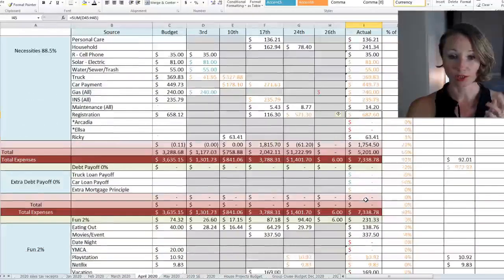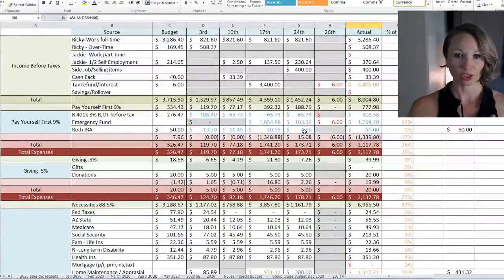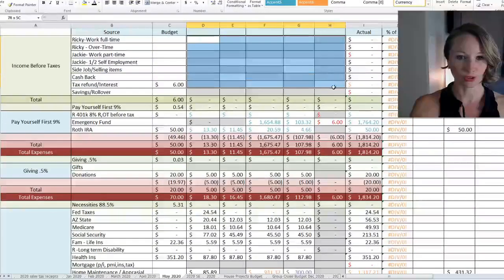We didn't pay anything extra to debt, and then we spent about $138 eating out. I put this as an event, we purchased a tent, a big 3-person tent for $337. We have our Netflix and our PlayStation, and then we did put $169 towards our vacation budget. We have the money aside now, and we'll just have to see how that plays out, if we still go on a cruise at the end of the year or if we change our plans and just do something different. We'll see. Sorry, I just wanted to recap that for you guys there. So to reset this for every month, I make all of these red again.